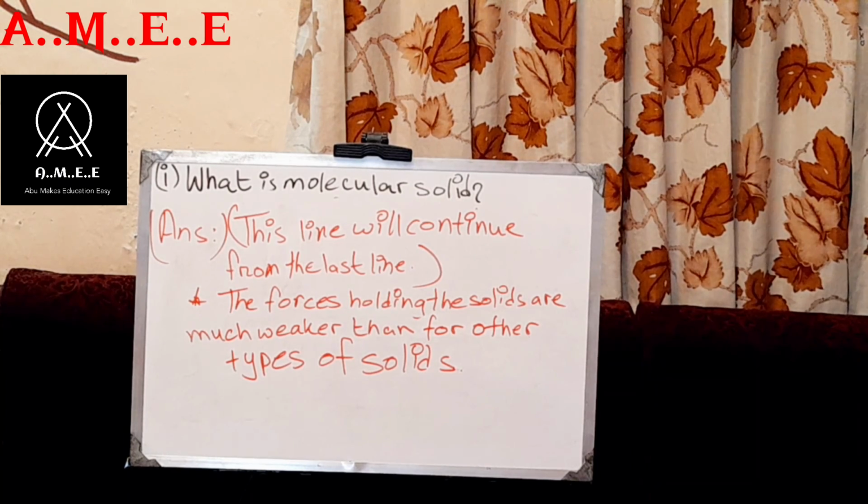The solid structure is maintained by IMFs rather than bonds, metallic, covalent or ionic. The forces holding the solids together are much weaker than for other types of solids.